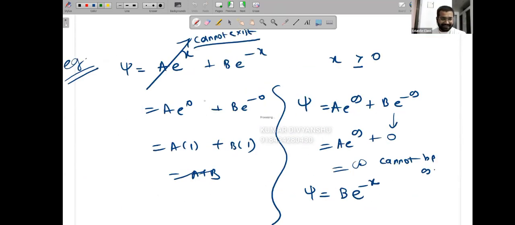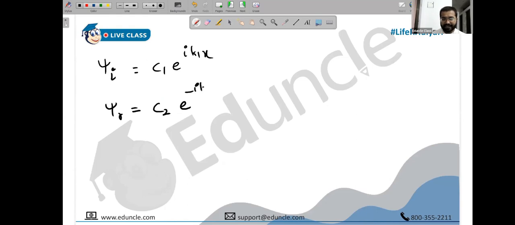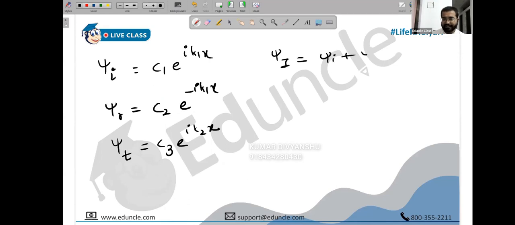Proceeding ahead. We can simply say that the incident wave function is c1 e raised to i k1x. The reflected, this is not region 1, I mean incident. Incident wave function is just c1 e raised to i k1x. Reflected wave function is c2 e raised to minus i k1x, and transmission wave function is c3 e raised to i k2x. The wave function in region 1 is the sum of incidence and reflection, and the wave function in region 2 is just transmission. Remember, psi r exists only due to quantum mechanics. It cannot exist in classical.